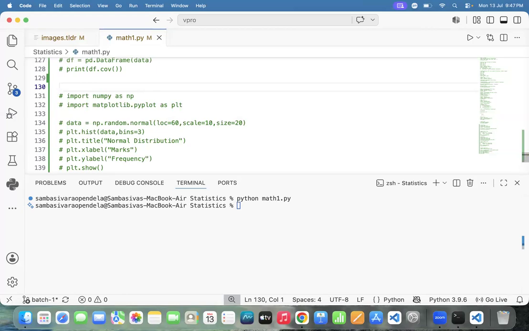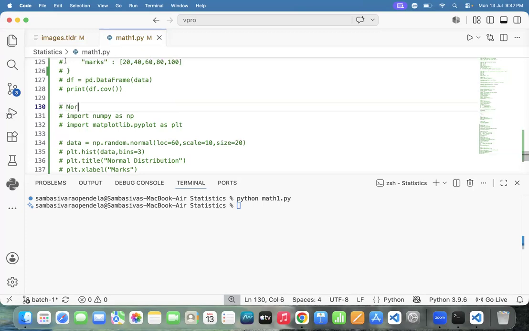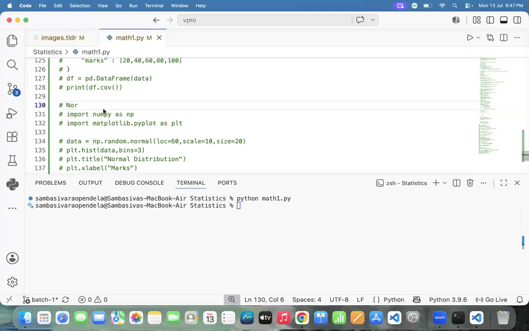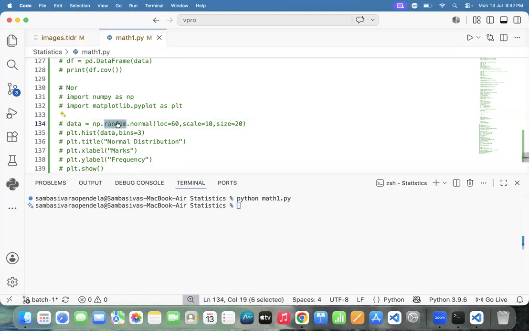Sir, is this graph also random? Random, because based on random numbers, we'll get a random graph. The graph will vary from person to person, because we are generating random numbers now. Yes, sir.